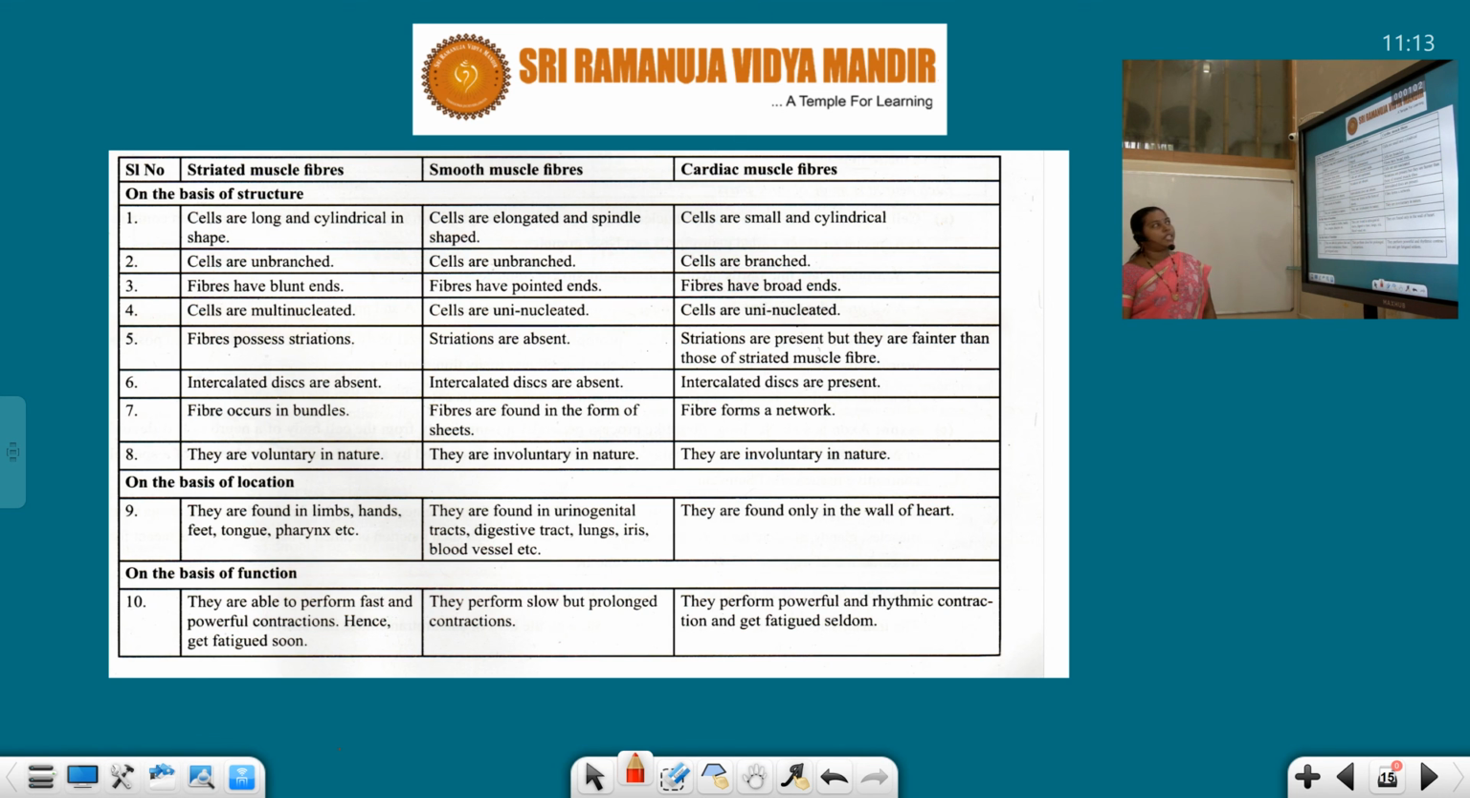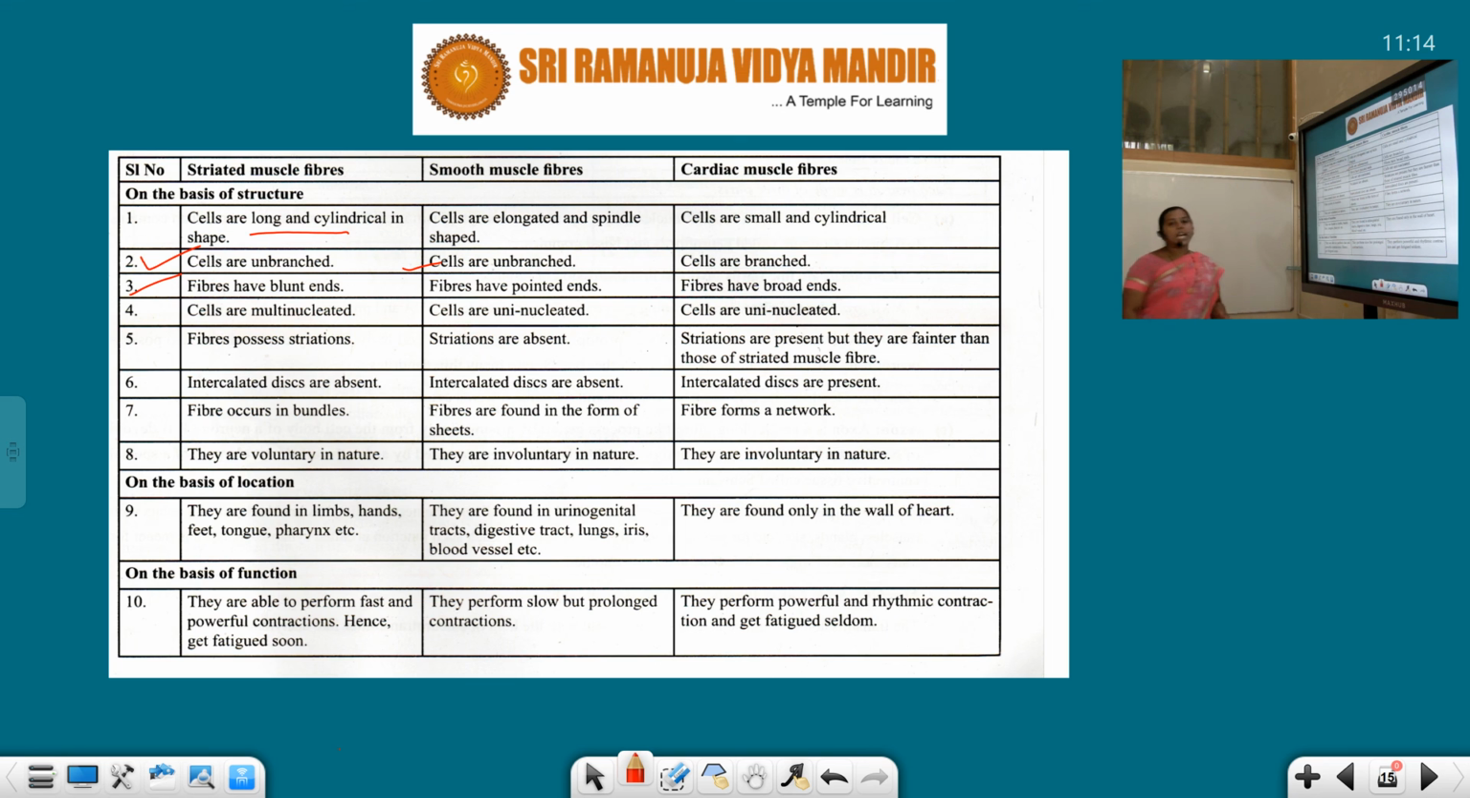So let us talk about the striated muscles, smooth and cardiac. On the basis of the structure, all these are divided into three types that you know very well. In the striated muscle, cells are long and cylindrical in shape, whereas here cells are elongated. Long is very different from elongated. Here the cells are spindle shaped, and small and cylindrical in the cardiac muscles. The second point is cells are unbranched. Here also cells are unbranched, but in the last case, that is in the cardiac muscles, they are branched.